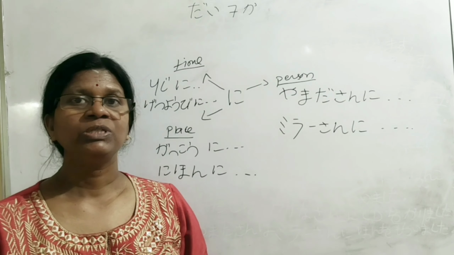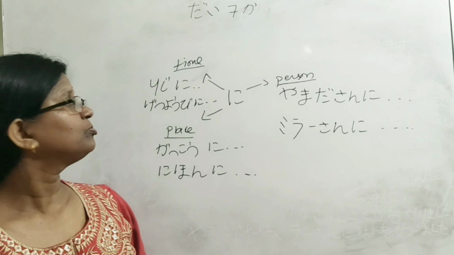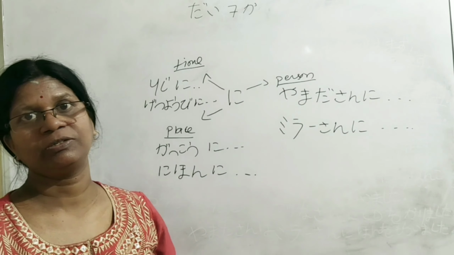Hope you understand the uses of the ni particle in different situations.